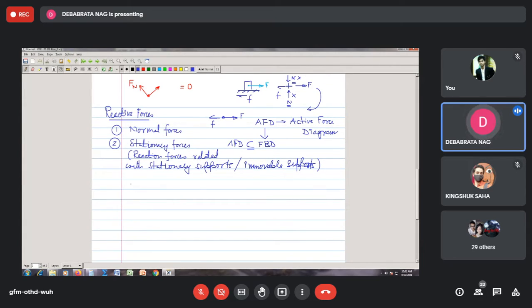So the more this number is, the less will be the chance that we will have a lesser number of active forces present in the AFD, and the more attractive my method will be, because I have to deal with a lesser number of forces.